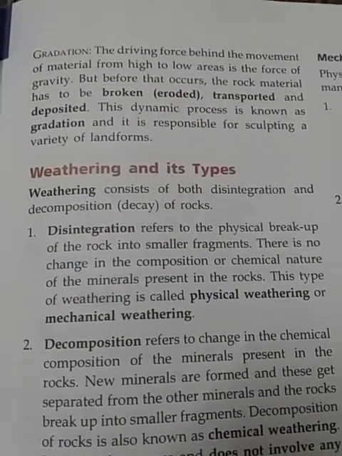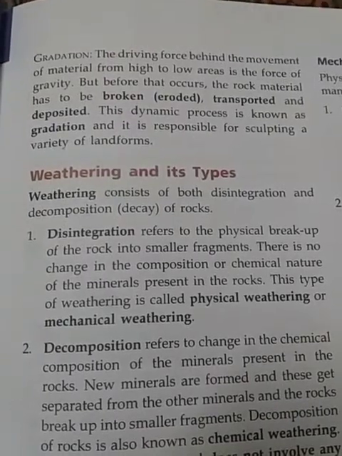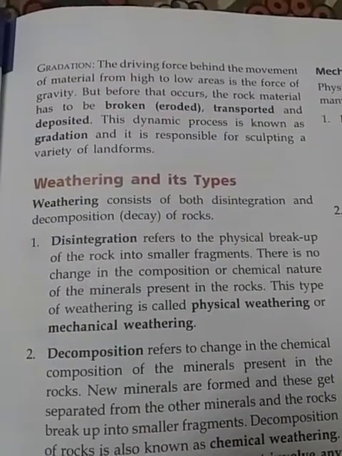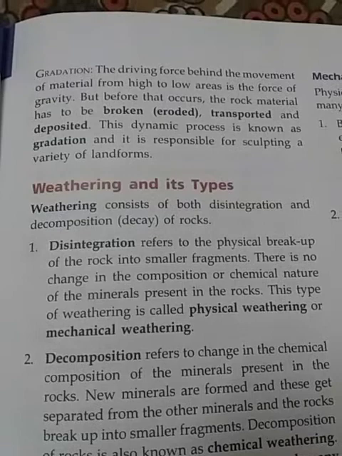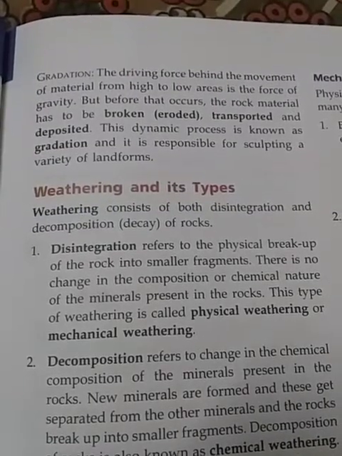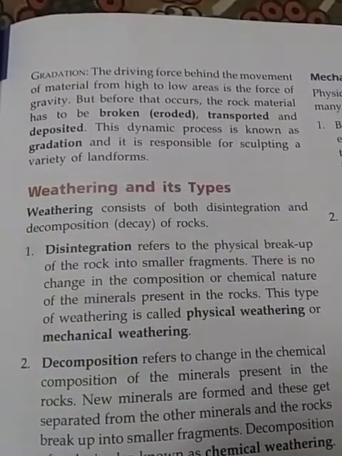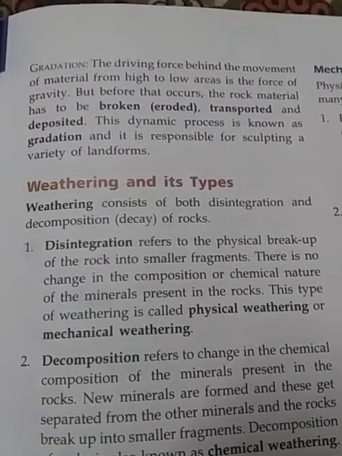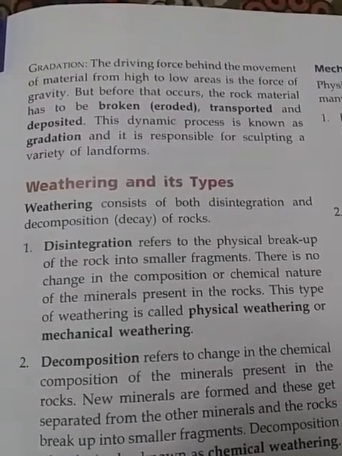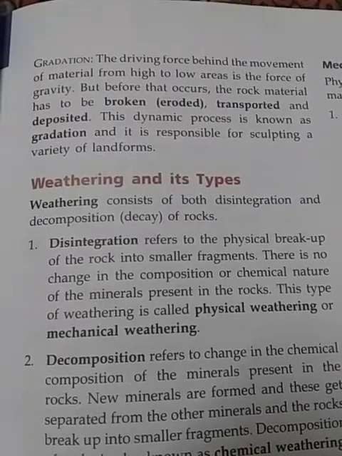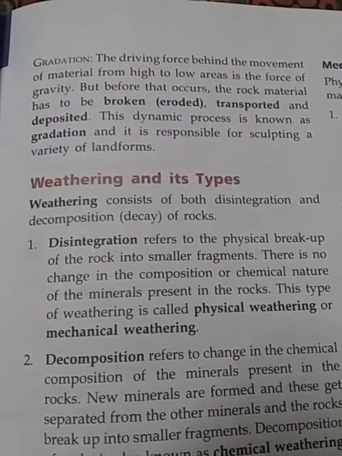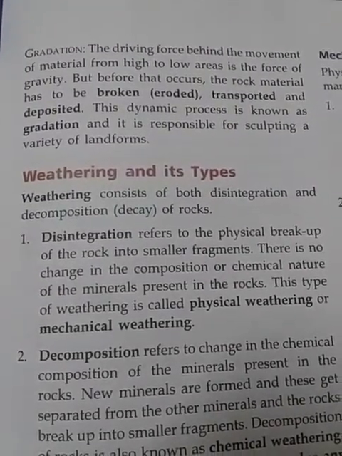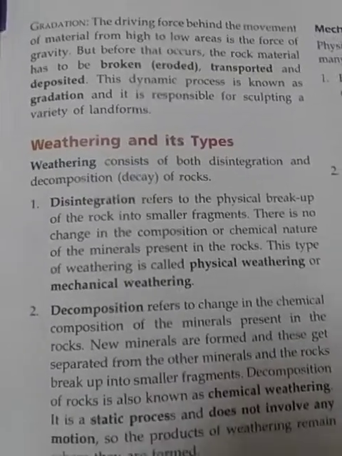So in hilly areas, when heavy rock material moves from high to low areas due to the gravitational force of the earth, it is known as gradation. But before that occurs, the rock material has to be broken, transported, and deposited. This dynamic process is known as gradation.